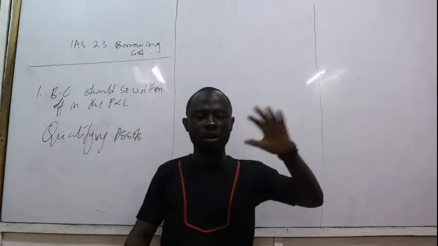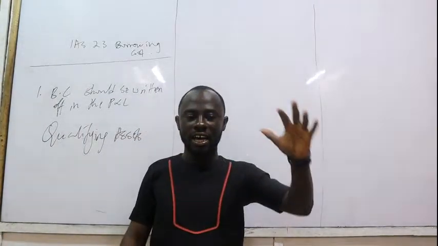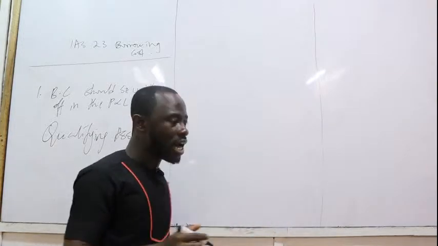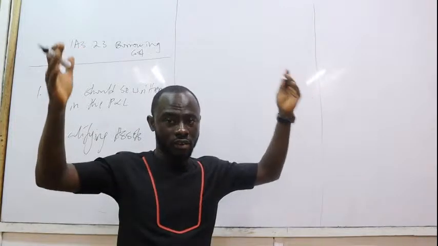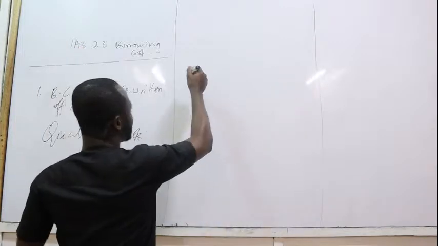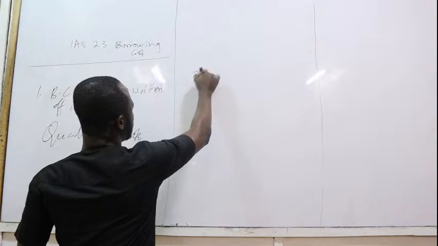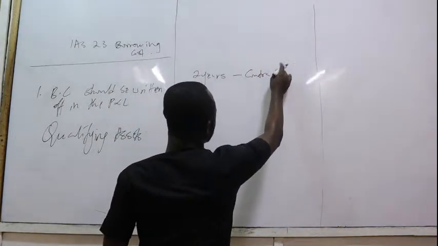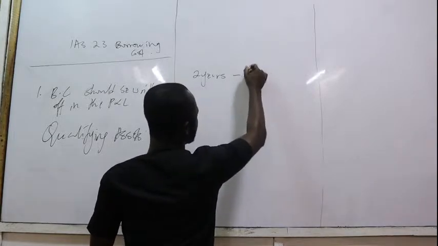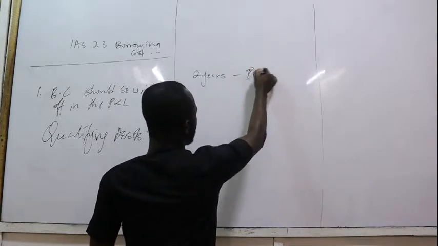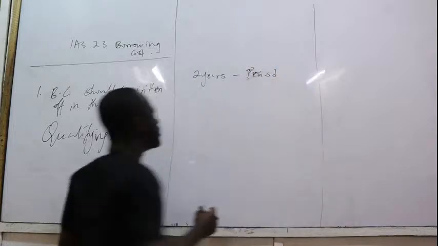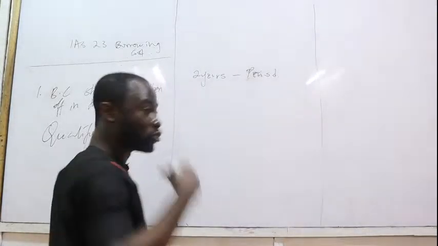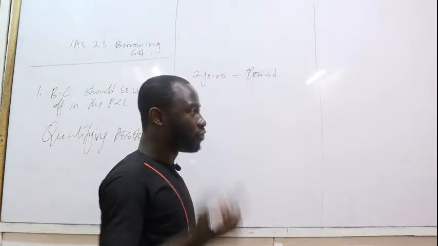Now, I'm going to explain this in a way to make it very simple for you to understand. So let's assume that we are constructing a building, all right? And the building is for 2 years. So that is going to be the contract period. So the contract period, 2 years. That is the time it is going to take us to finish building the asset.